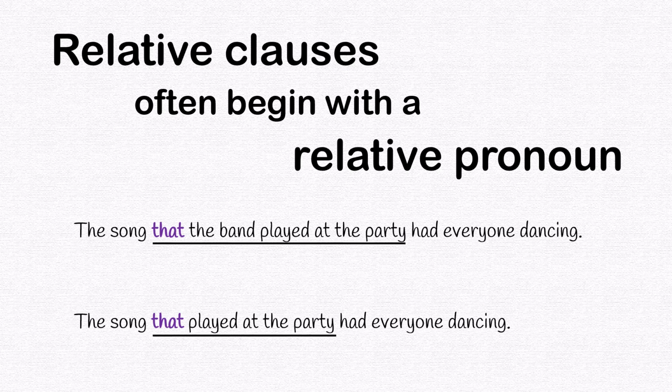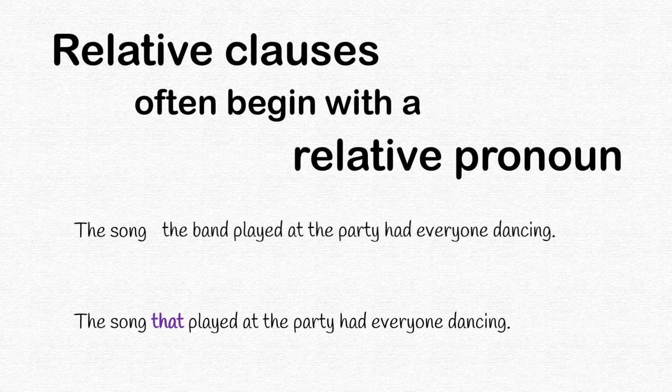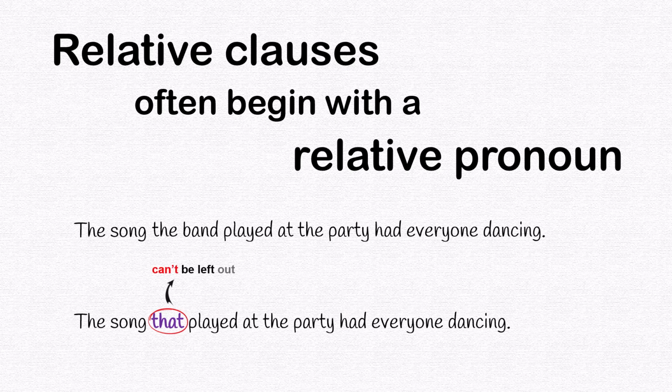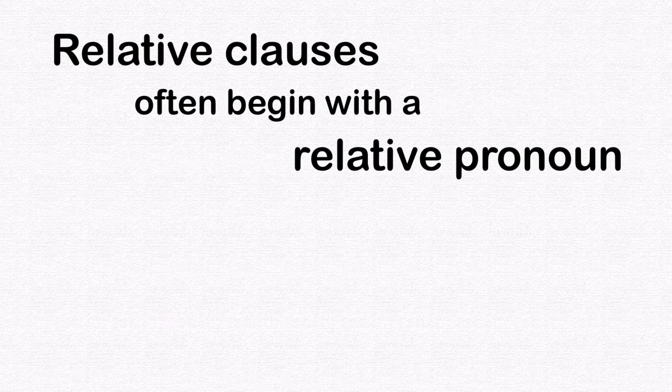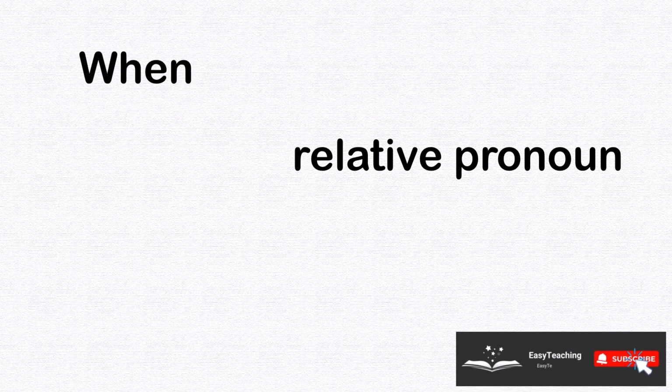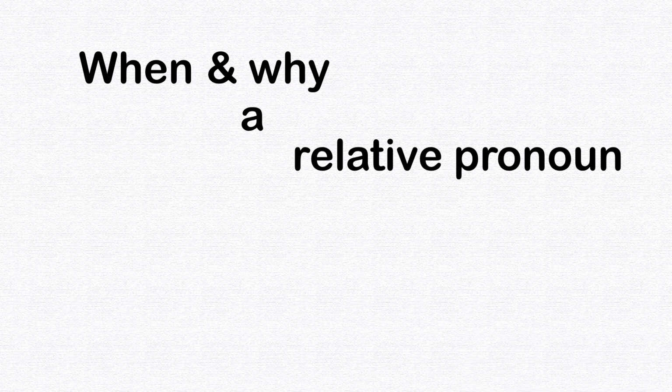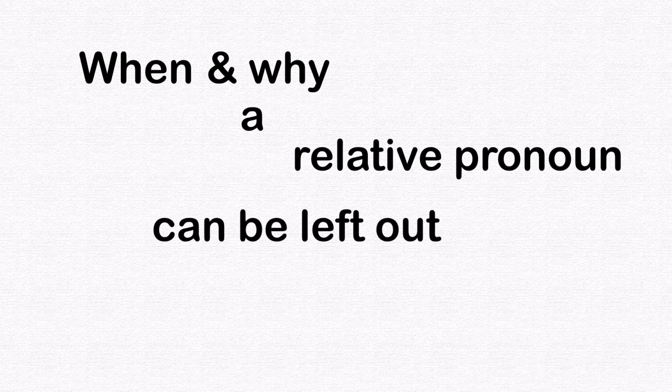Sometimes, the relative pronoun can be left out. We can leave out that in the first sentence, like this. The song the band played at the party had everyone dancing. We can't leave out the pronoun in the second sentence. In this lesson, we're going to look at when and why a relative pronoun, including who, whom, which, and that, can be left out.